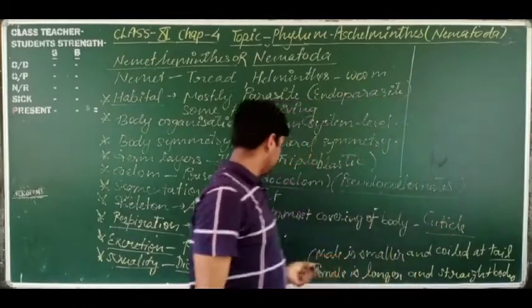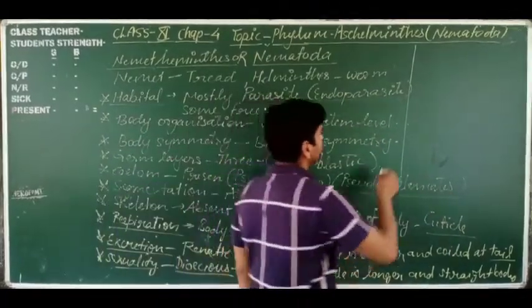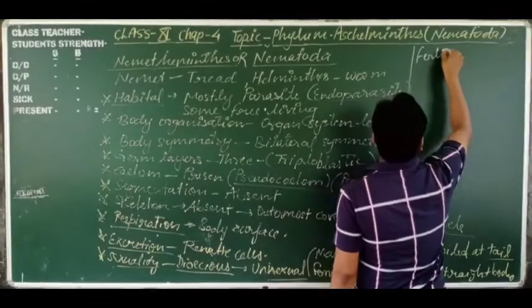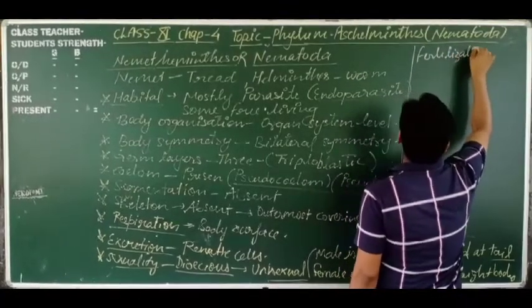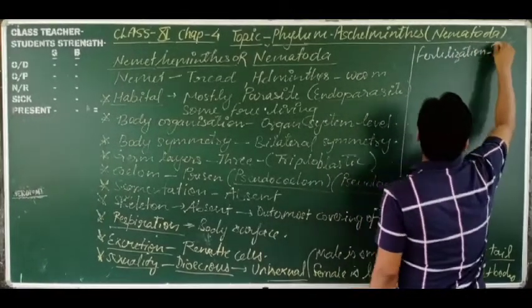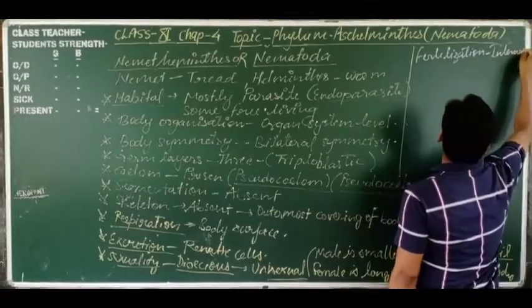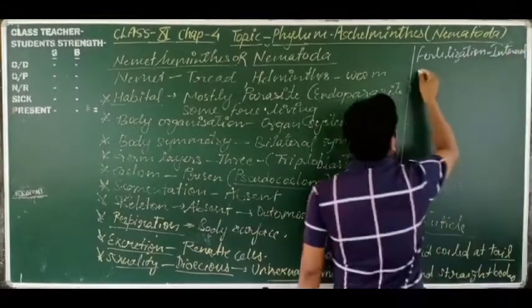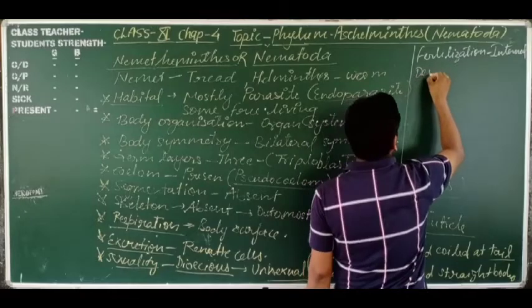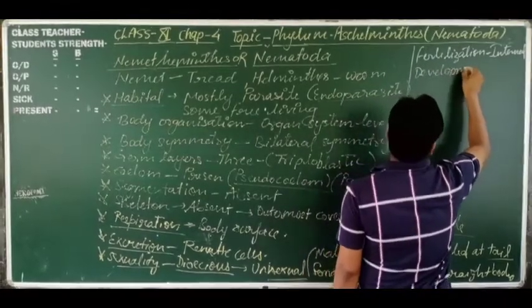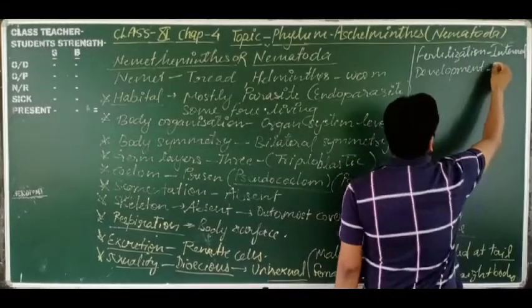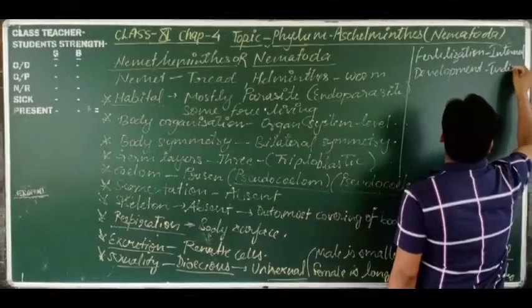Next, students, which type of fertilization is found? Fertilization is internal. Next, development is indirect.